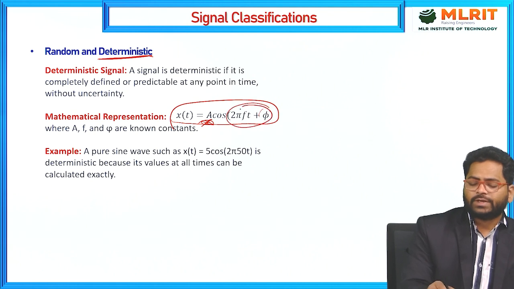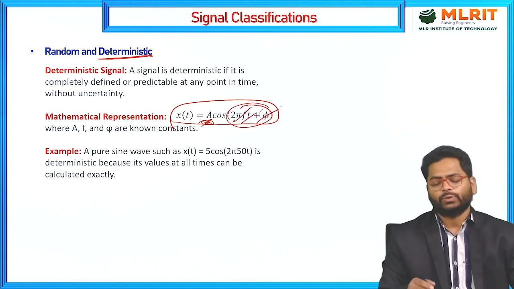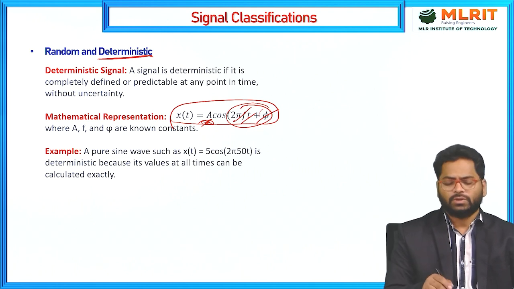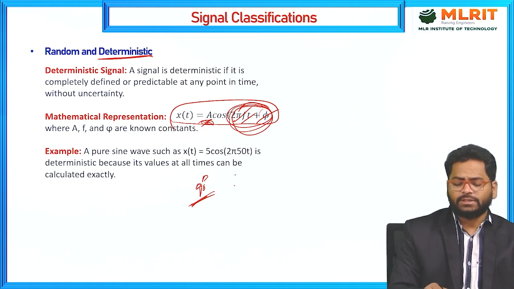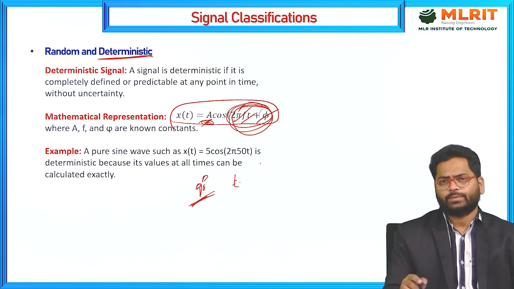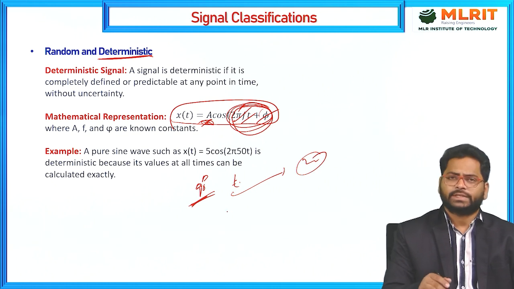Based on this function, if you substitute the values of f, t and phi, and evaluate this entire value for 90 degrees or 90 radians, whatever it may be, cos 90 at this moment is fixed. Similarly, after 20 minutes also cos 90 is the same.